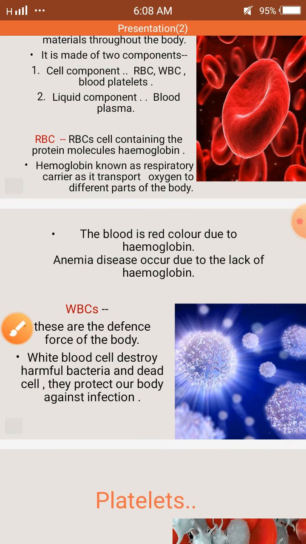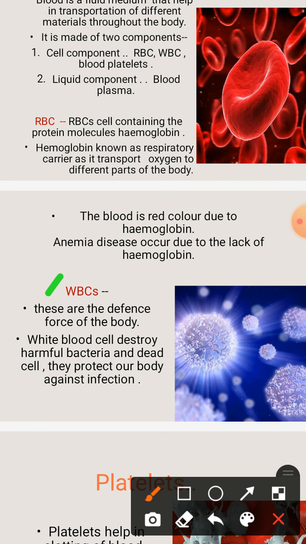Next is the WBC. WBC stands for white blood cell. These are the defense force of our body. Whenever any foreign particles, bacteria or viruses enter our body and cause infection, the WBC fight with them and try to kill them, and this saves our body from any type of infection.